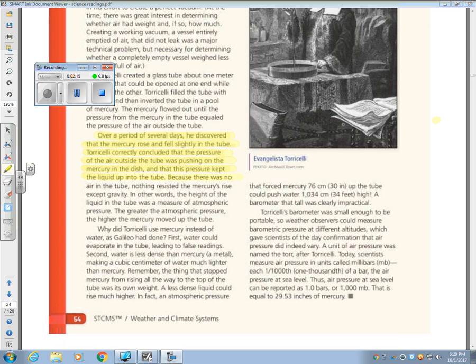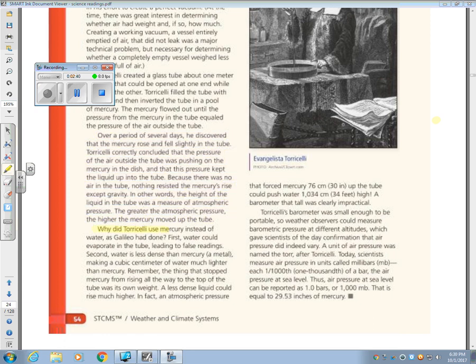Because there was no air in the tube, nothing resisted the mercury's rise except gravity. In other words, the height of the liquid in the tube was a measure of atmospheric pressure. The greater the atmospheric pressure, the higher the mercury moved up the tube.